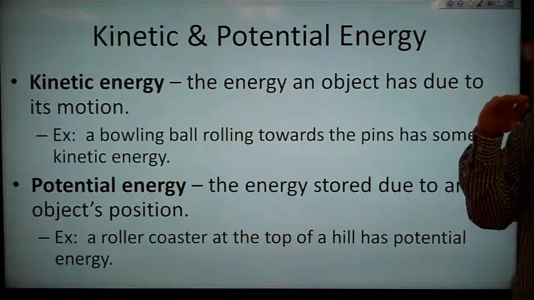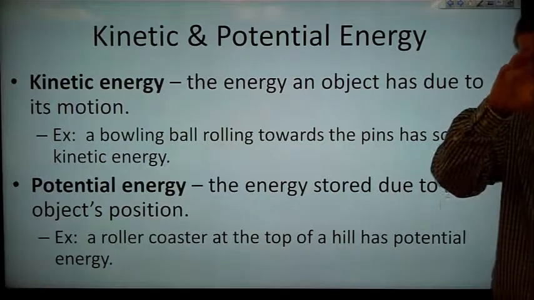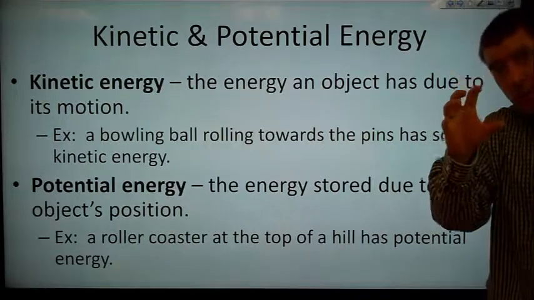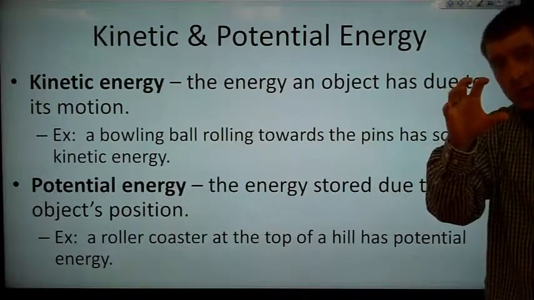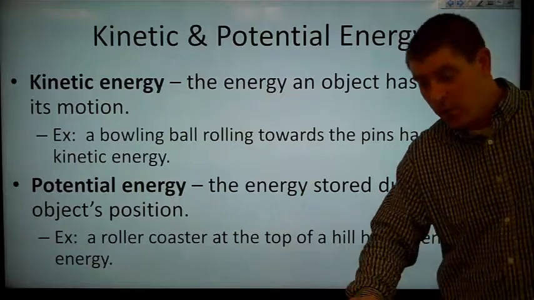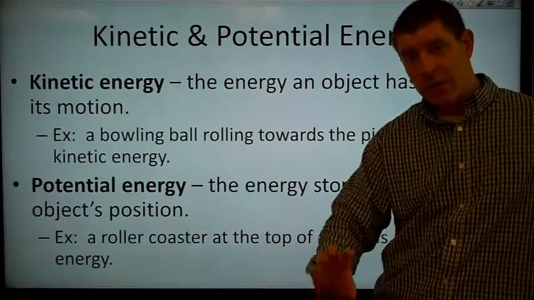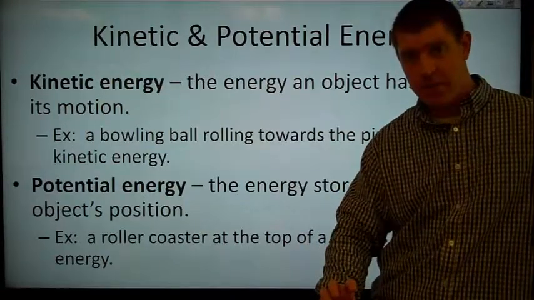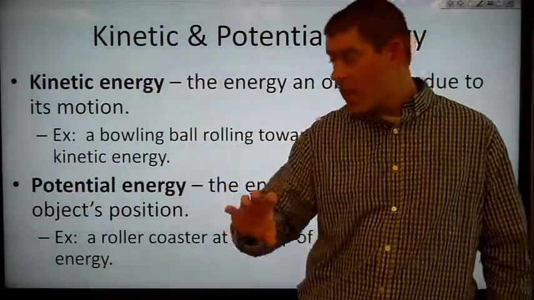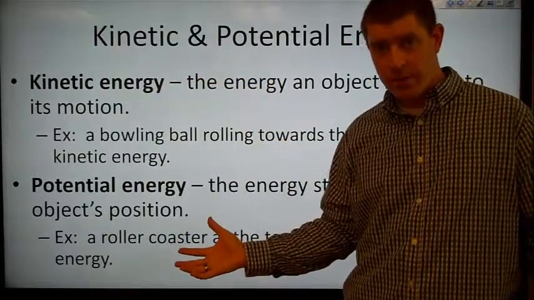Now, an example of potential energy may be a roller coaster that's at the top of a hill. That has potential energy because it's been raised up above Earth's surface. Now, as that roller coaster goes down the hill, it loses some potential energy. It's converting some of the potential energy into kinetic energy. It speeds up as it goes down the hill. And then once it reaches the bottom, it's reached the minimum of its potential energy, but the maximum of its kinetic energy. And then, of course, it may climb up a subsequent hill. And in that way, it's then converting some of that kinetic energy back into potential energy.